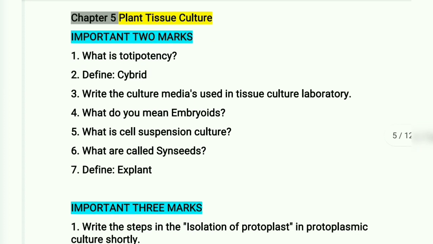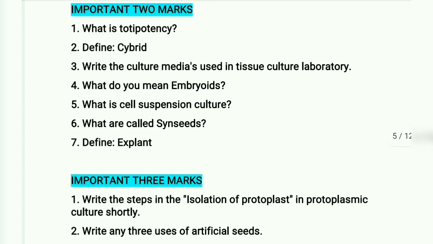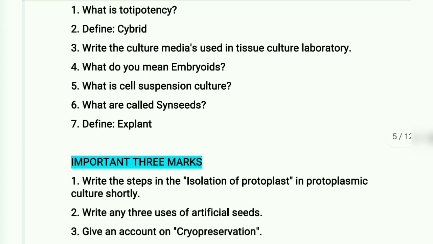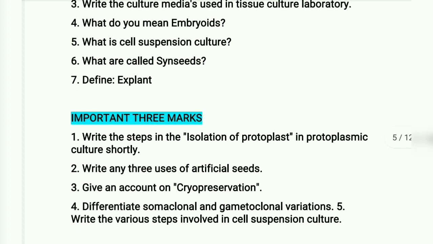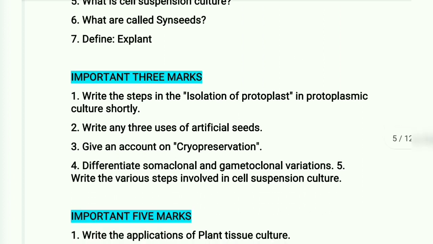Important 2 marks. What is totipotency? Define hybrid. Write the culture media used in tissue culture laboratory. What do you mean by embryoids? What is cell suspension culture? What are called synseeds? Define explant.